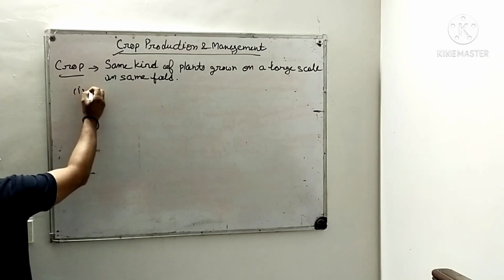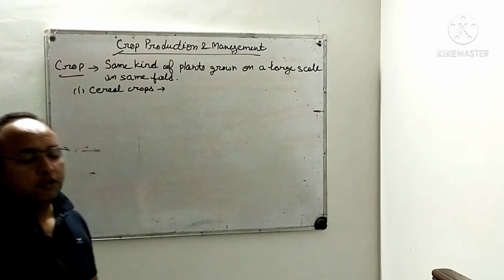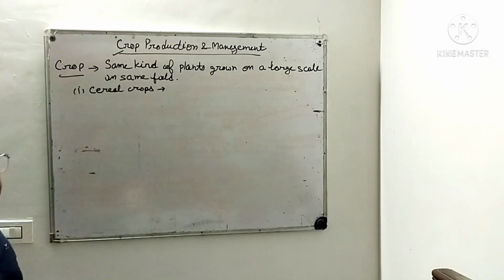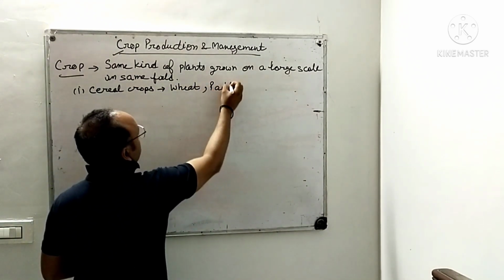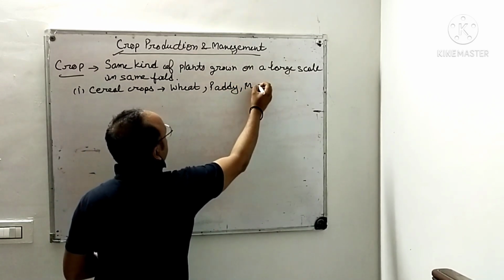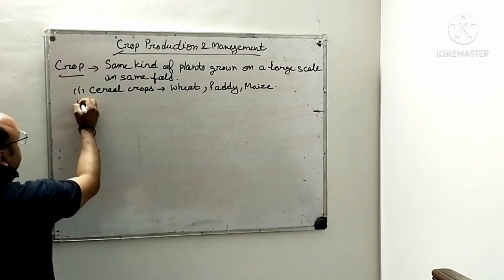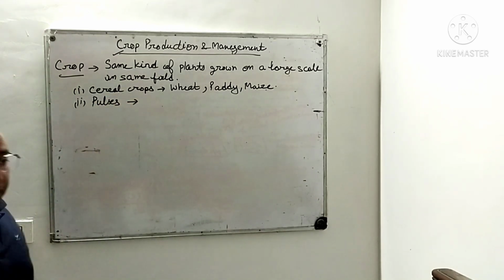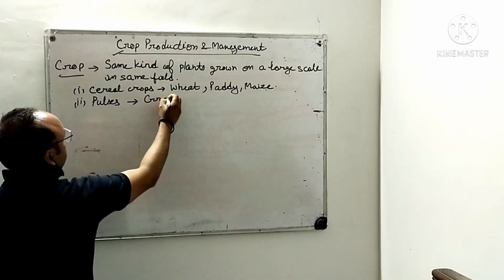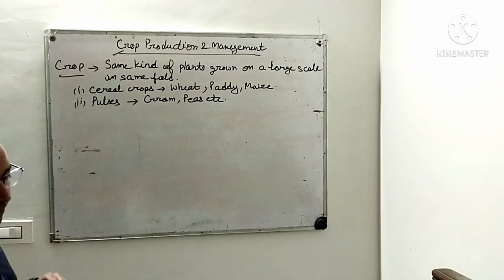First is cereal crops. Very common crops which are grown, that is, wheat, paddy, etc. These are the cereal crops. Maize also you can say. Then we have, apart from this, pulses. Because pulses are also a major requirement of our food, that is, gram and peas. These are our pulses, right? So cereal crops, pulses.